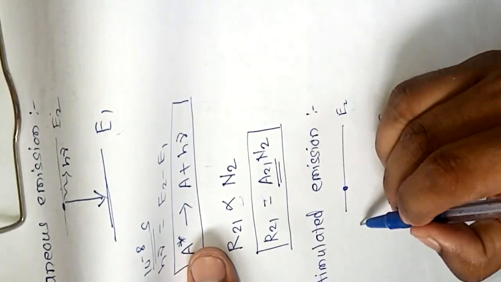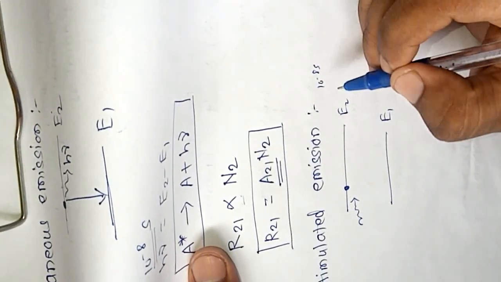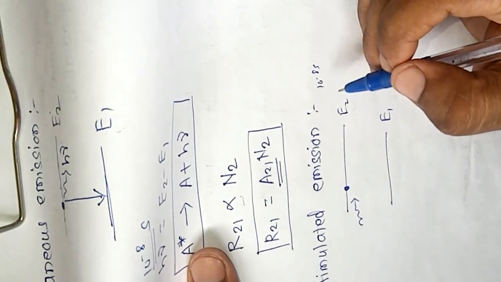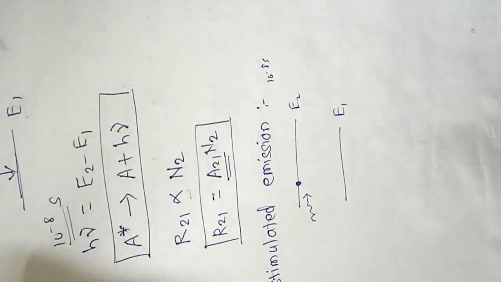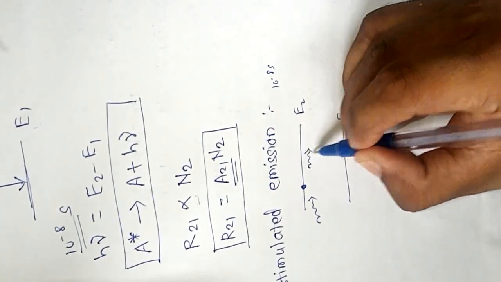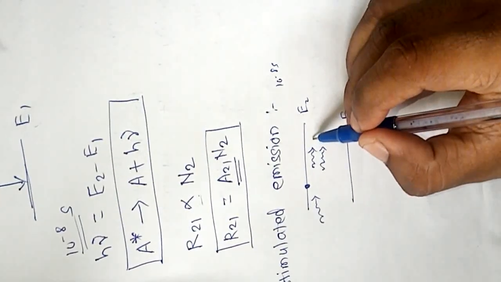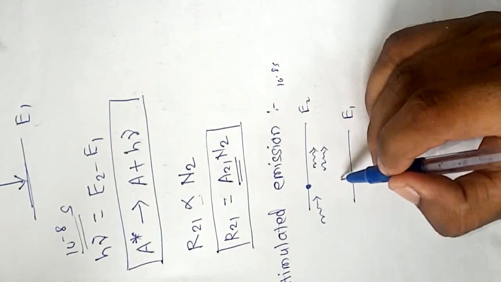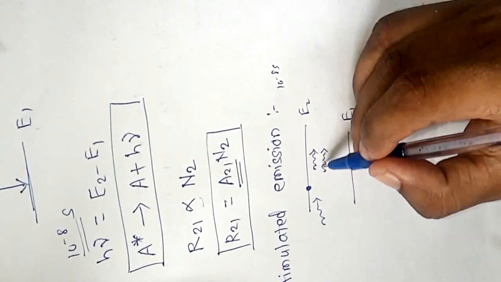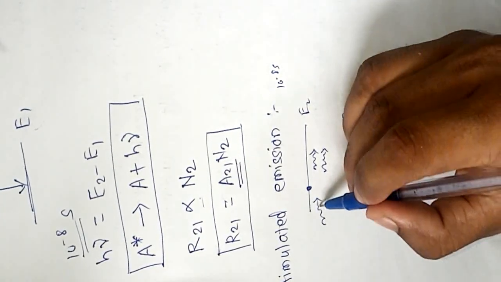Now if we make a photon incident on this atom before 10 power minus 8 second, then in this case we get two emitted photons, where one photon is from the h nu amount of energy emitted by this excited atom, and another photon is the incident photon.